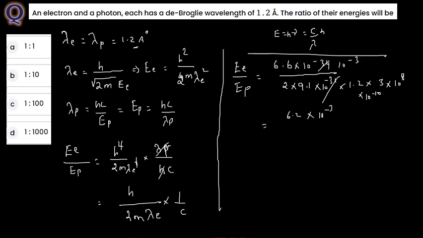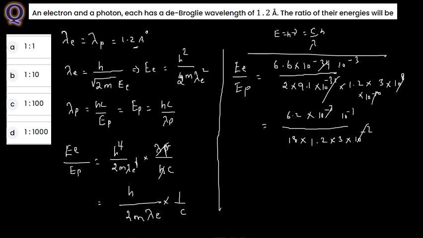So the remaining thing, whole divided by 2 into 9, I just mentioned as 18, I just round off that value. Then 1.2 into 3 into 10 power minus 2. So this one you just cancel here, so you are having 10 power minus 1.